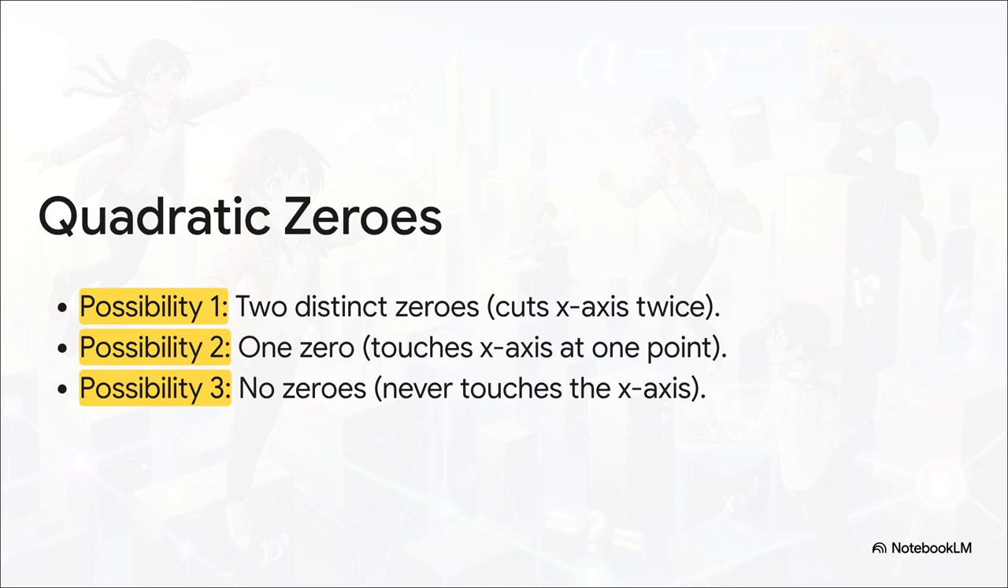As you can see here, there are three possibilities. The graph can slice through the x-axis twice, giving you two zeros. It could just dip down and kiss the axis at one single point, that's 1 zero. Or it could float entirely above or below the axis, never touching it at all. And that means it has no real zeros.